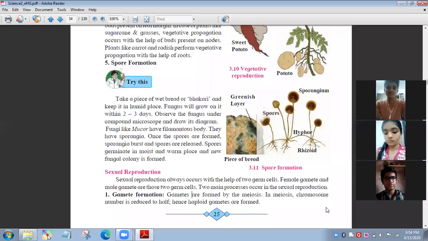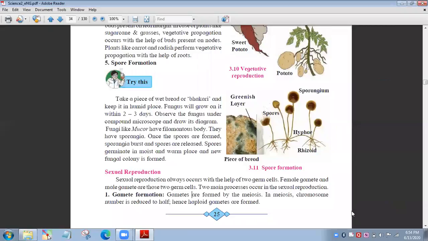Sexual reproduction. Now, sexual reproduction always occurs with two germ cells. Keep in mind, in this reproduction, two germ cells are involved. So the female gamete and male gamete are these two germ cells. One germ cell is a female gamete and the second germ cell is a male gamete.